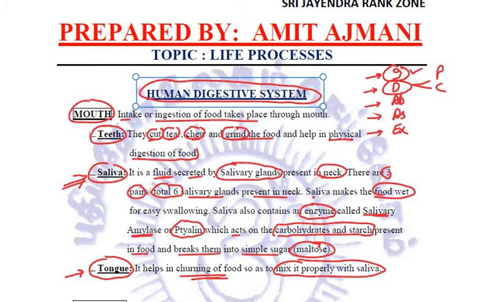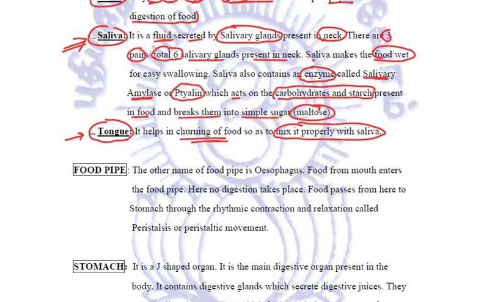Now from the mouth, this food goes into our food pipe. The other name of the food pipe is esophagus, right? Very importantly, you need to remember that in the esophagus, no digestion takes place. It is just to pass the food from the mouth to the stomach.